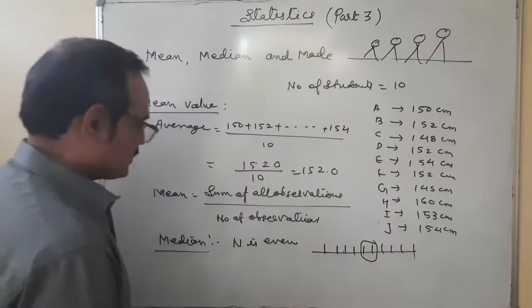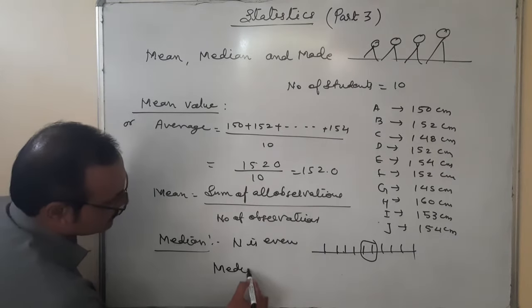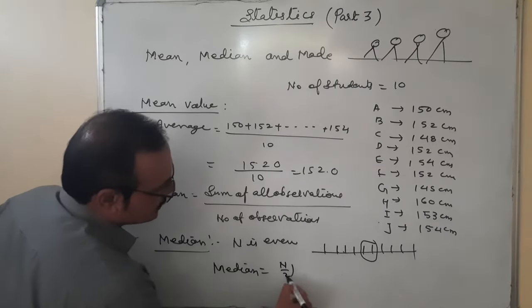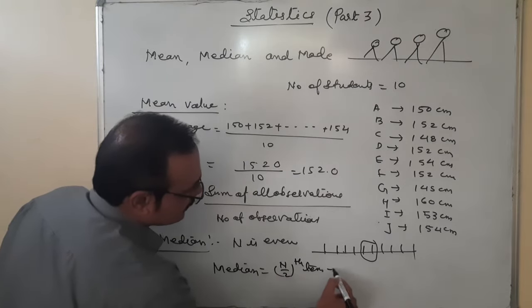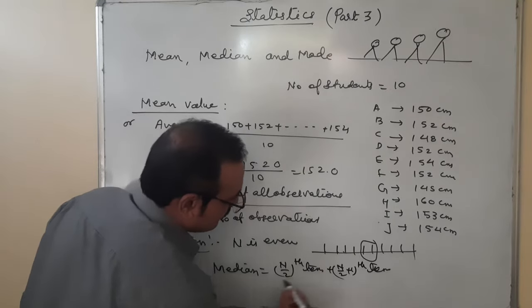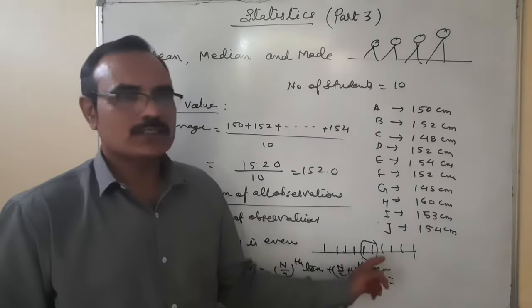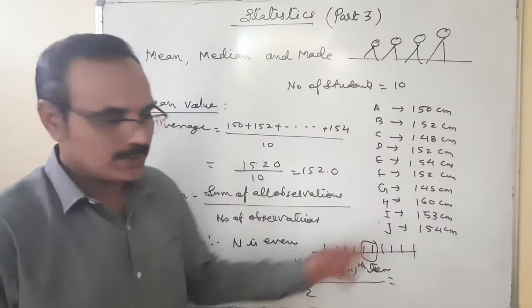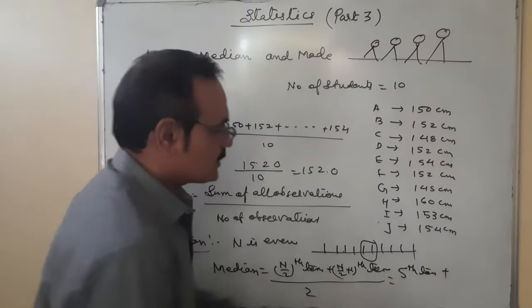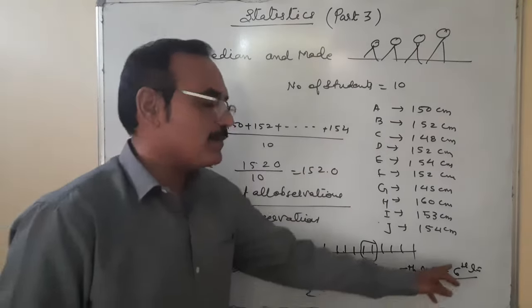This is the procedure. When n is even, then median is equal to the n upon 2th term plus the n upon 2 plus 1th term, divided by 2. Have you understood the meaning of it? The n upon 2th term: total number of students, suppose here 10. 10 upon 2 is the 5th term, and 5 plus 1 is the 6th term, divided by 2. Mind it is not 5 plus 6 upon 2.